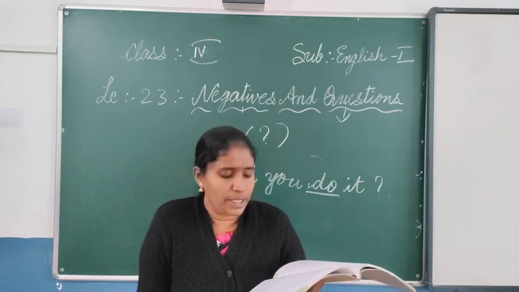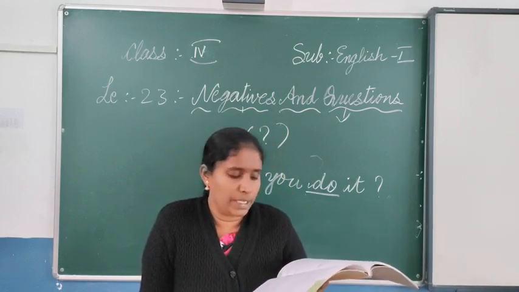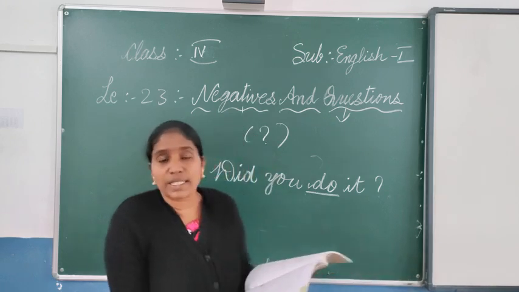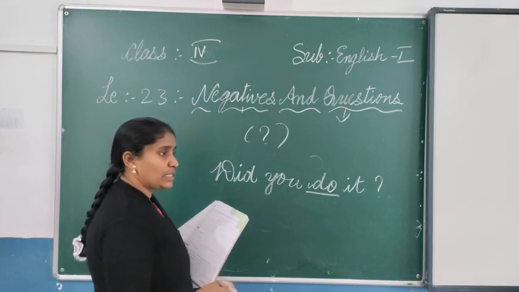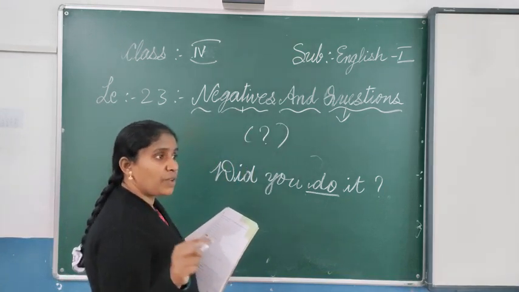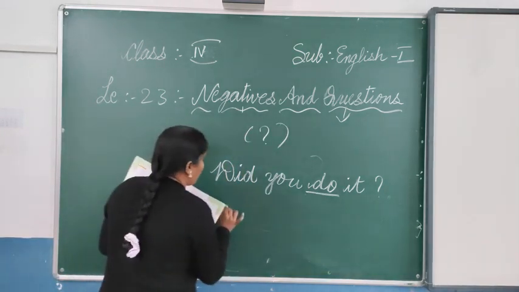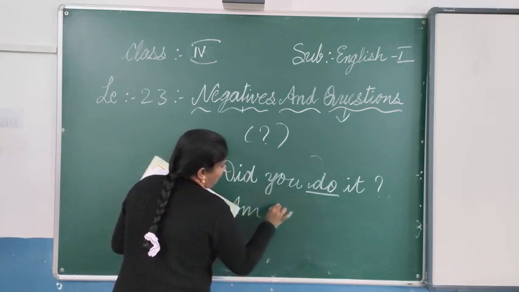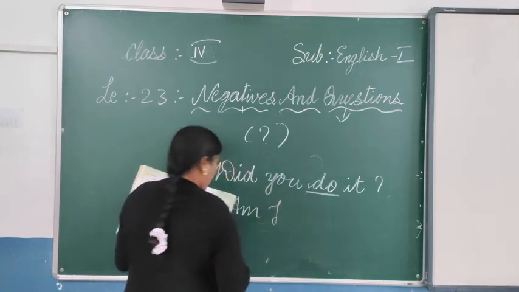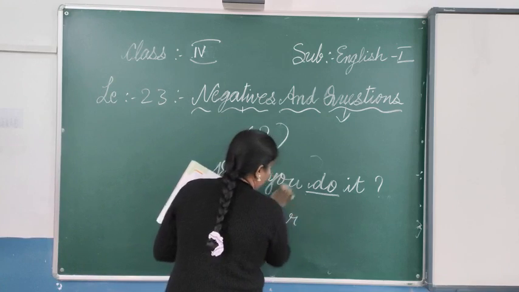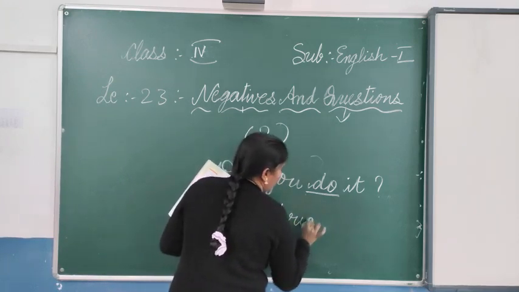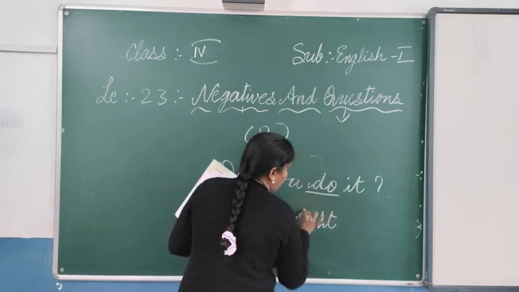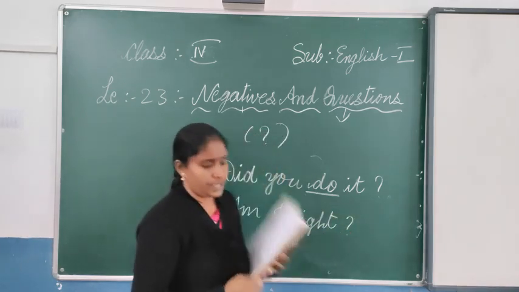I am right. How will you ask when it is "I am right"? You cannot ask the question there. When we want to ask the question, first the helping verb should come first. So the helping verb here is "am". Am I correct? Am I right? Just like this you can ask. So this is the way you get the question.